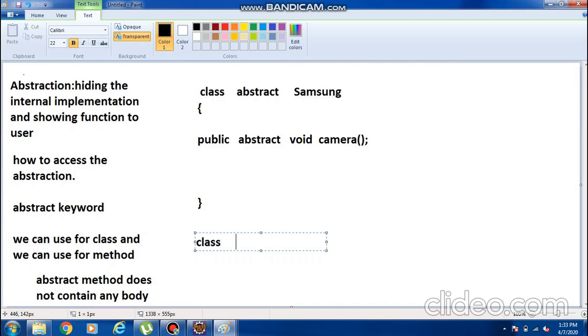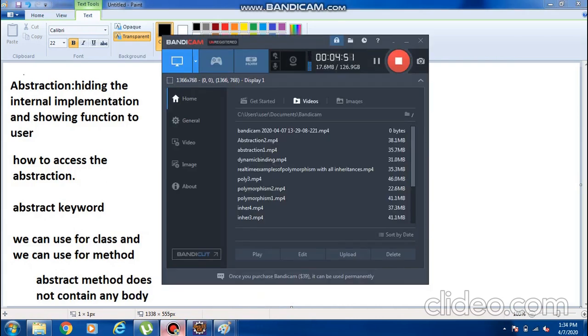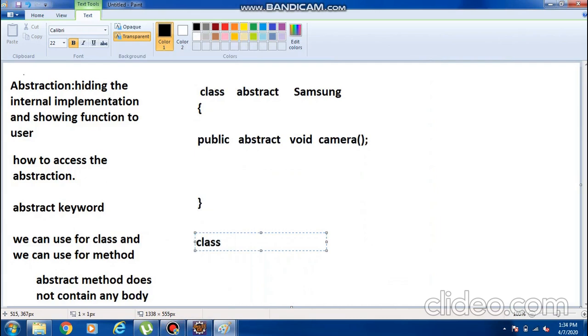So only one abstract class is enough. The common thing we can take as an abstract class. So now what I am doing, I am just creating the class J7.